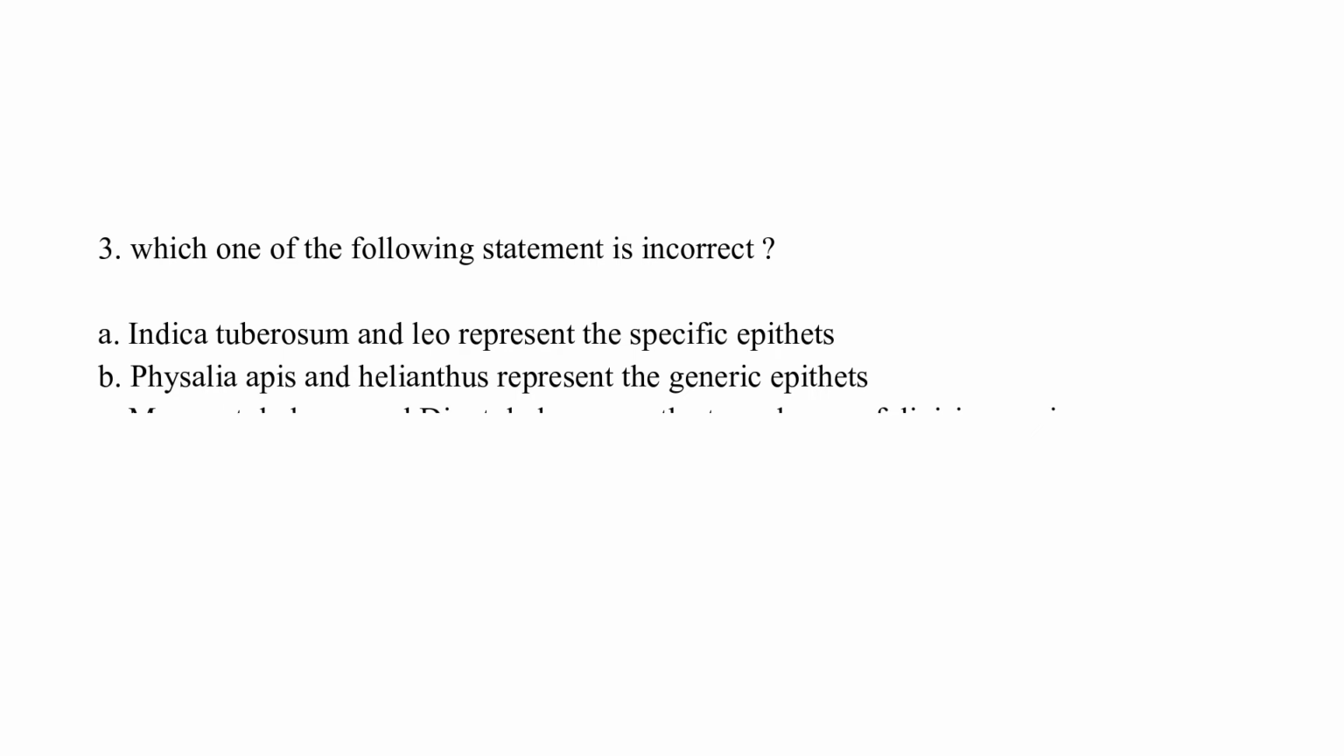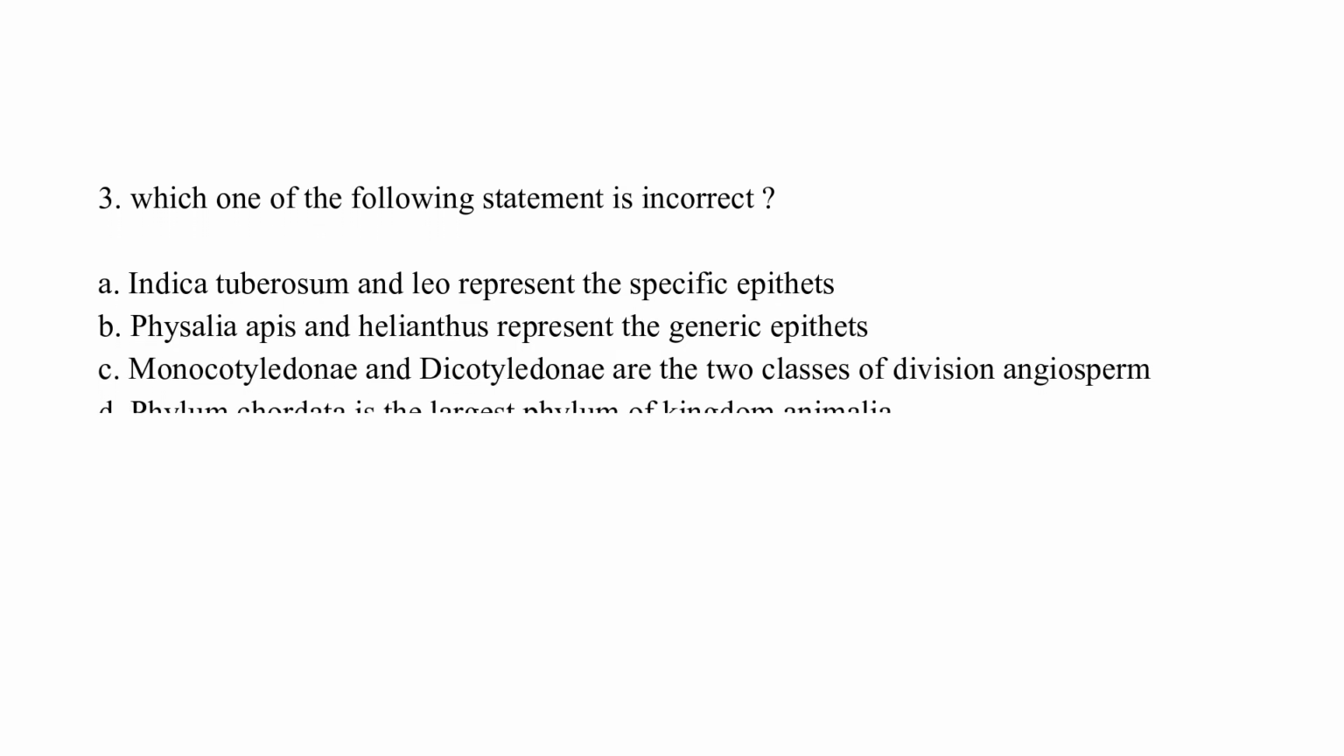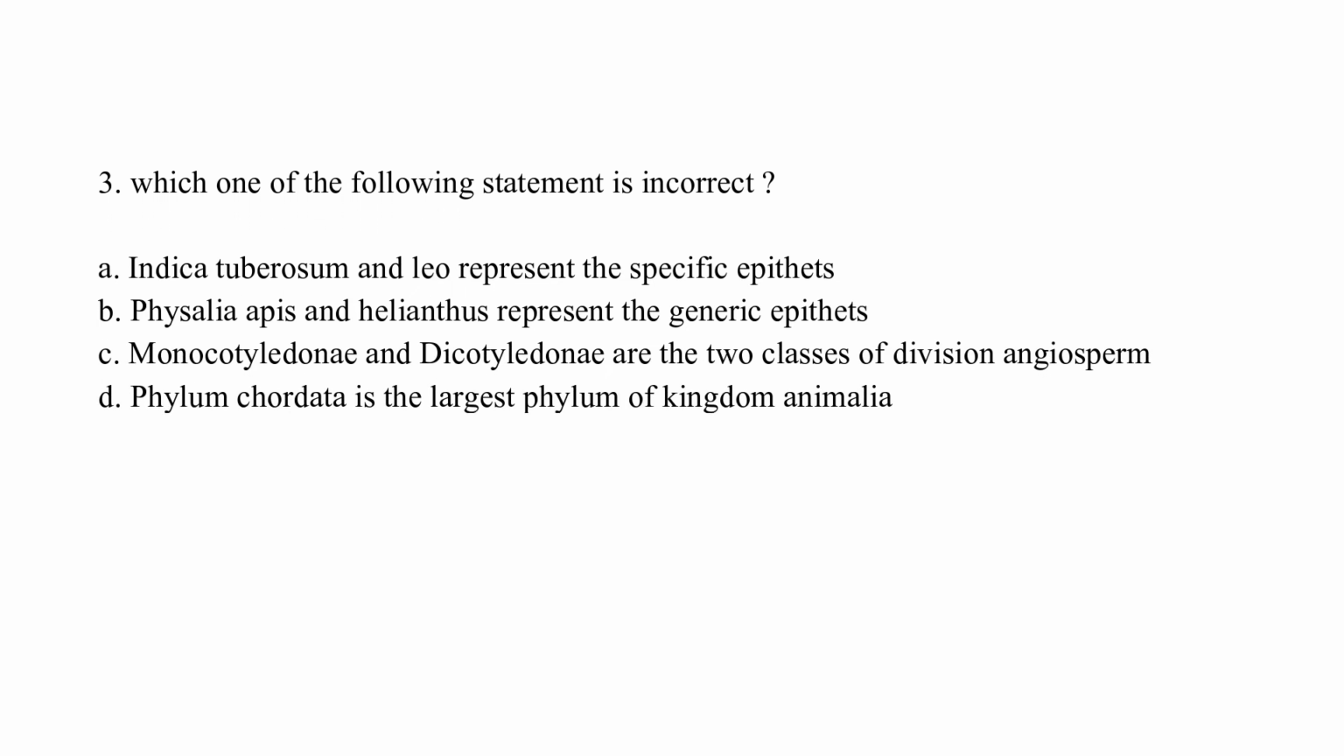Which of the following statements is incorrect? Option A, indica, tuberosum and leo represent the specific epithet. Option B, Physalia, Apis and Helianthus represent the generic epithet. Option C, Monocotyledonae and Dicotyledonae are the two classes of division Angiospermae. Option D, phylum Chordata is the largest phylum of kingdom Animalia. The correct answer is option D, phylum Chordata is the largest phylum of kingdom Animalia.